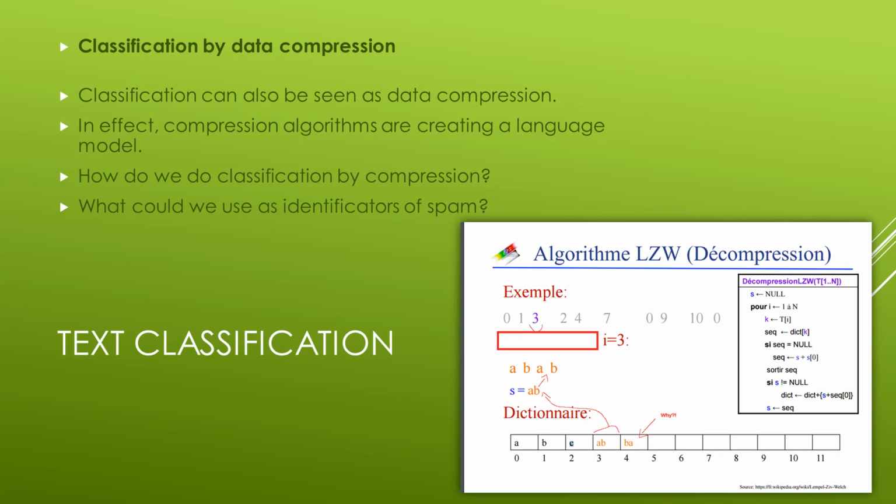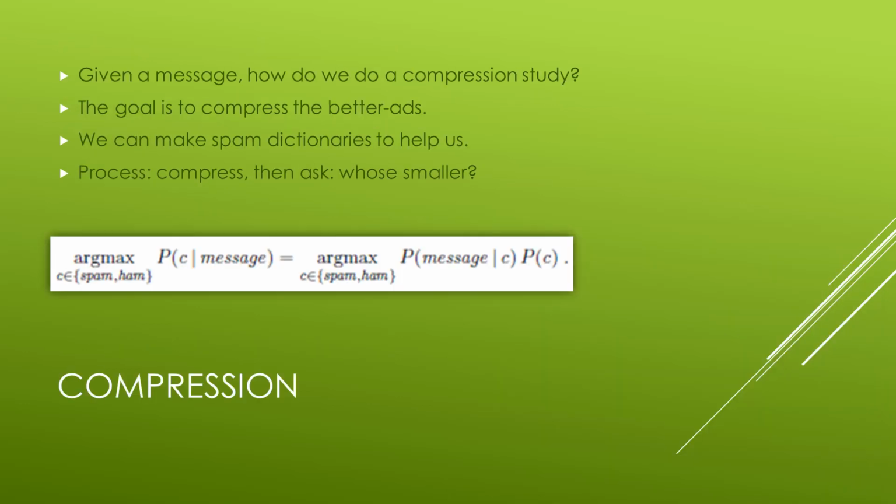To do classification by compression, we first lump together all the spam training messages and compress them as a unit. Given a new message to classify, we append it to the spam messages and compress the result. We also append it to the ham and compress that. Whichever class compresses better, that is, the fewer number of additional bytes for the new message, is the predicted class. The idea is that a spam message will tend to share dictionary entries with other spam messages, and thus will compress better.